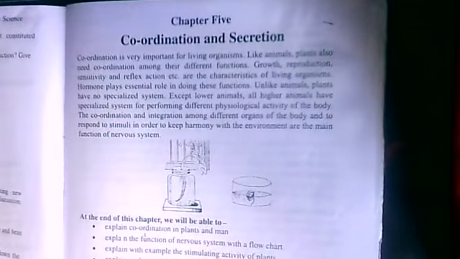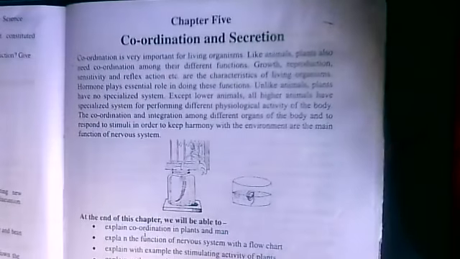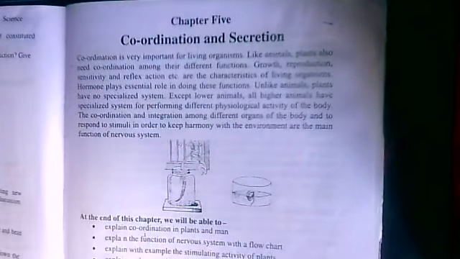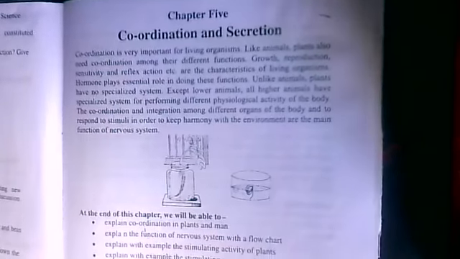Unlike animals, plants have no specialized system. Except lower animals, all higher animals have a specialized system for performing different physiological activities of the body. The coordination and integration among different organs of the body and responding to stimuli in order to keep harmony with the environment are the main functions of the nervous system.